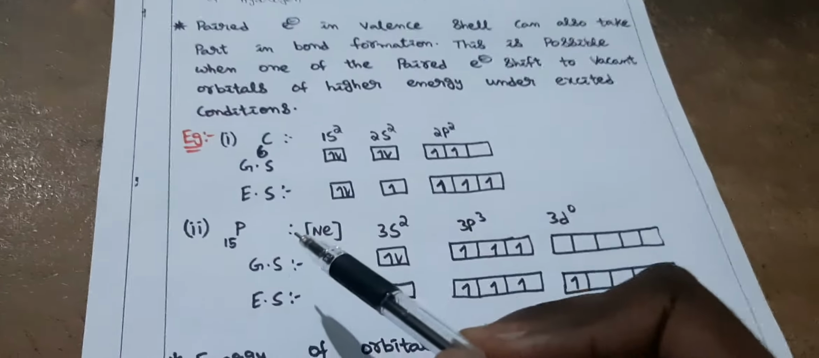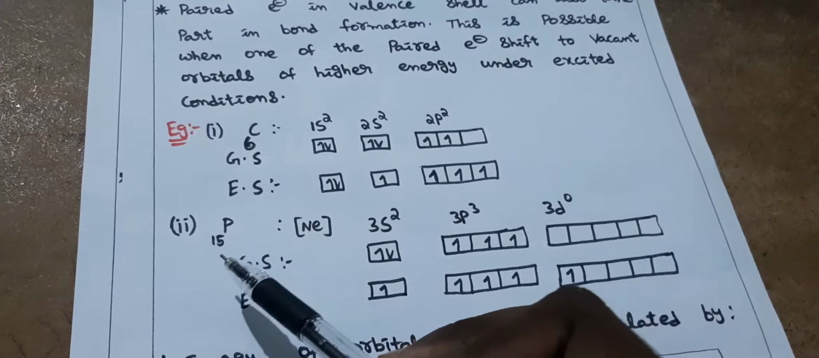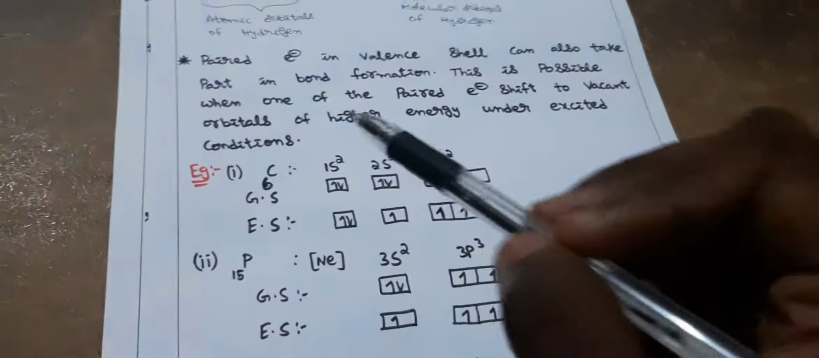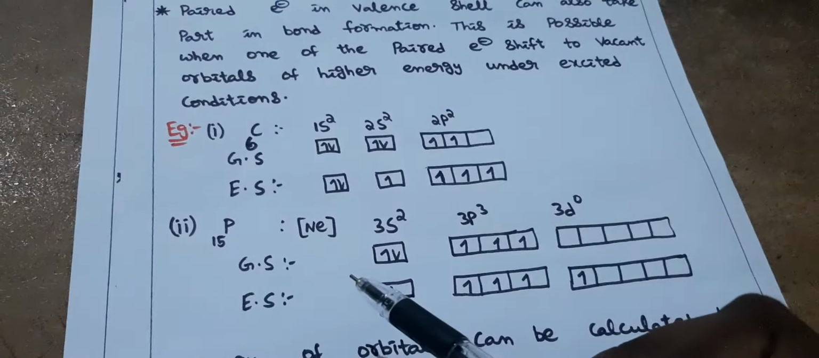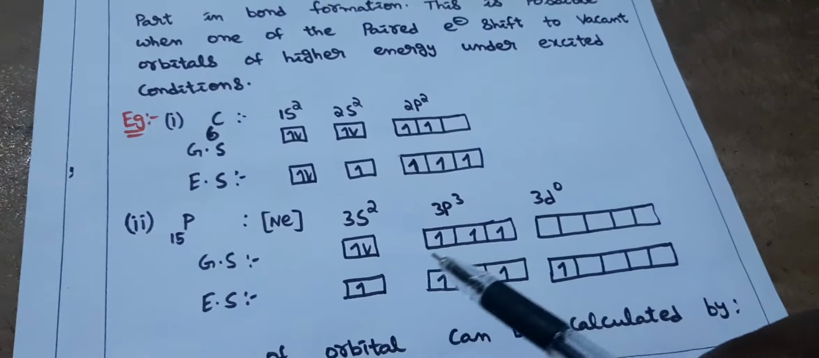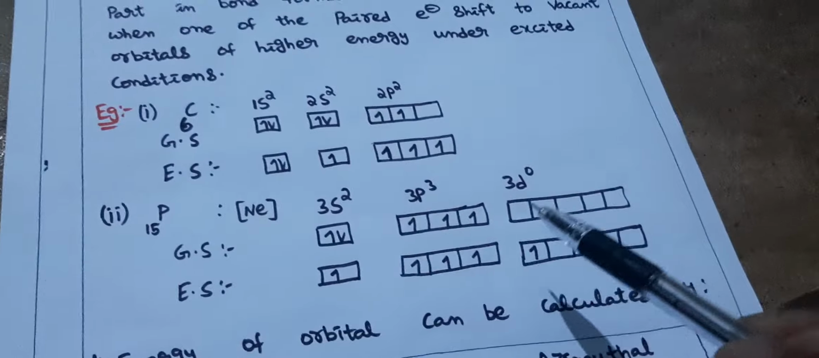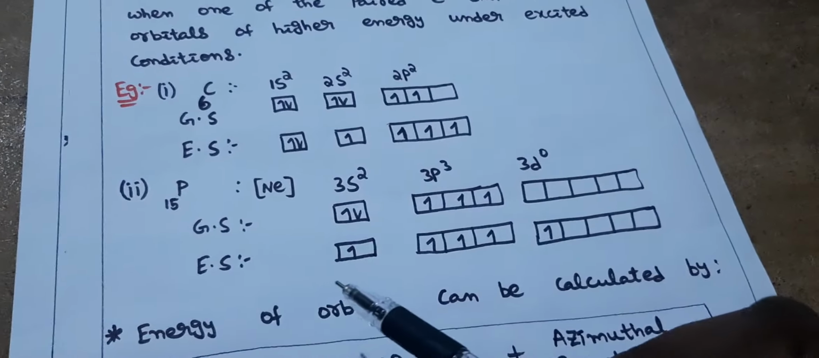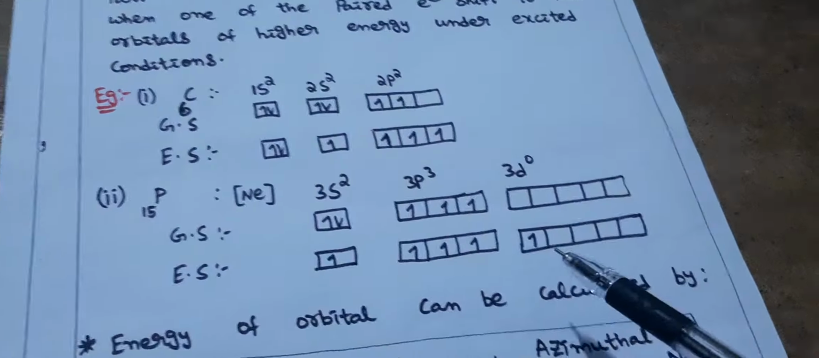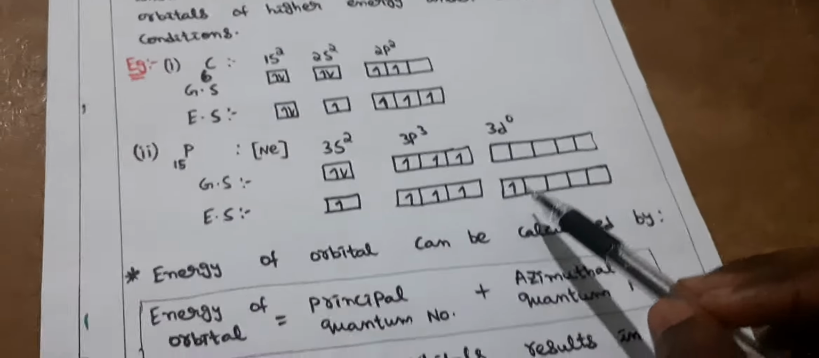Okay, phosphorus, atomic number 15, is also a general example of this point. Look, in ground state, 3s2, 3p3 and 3d0, but in the excited state an electron from s jumps to d. So here even the same case occurs.